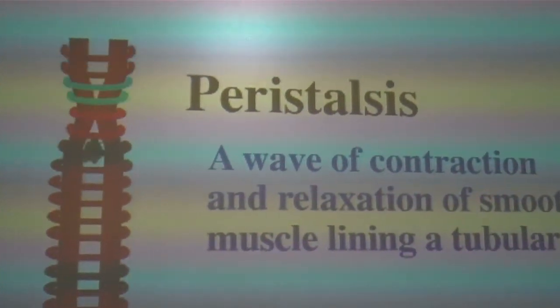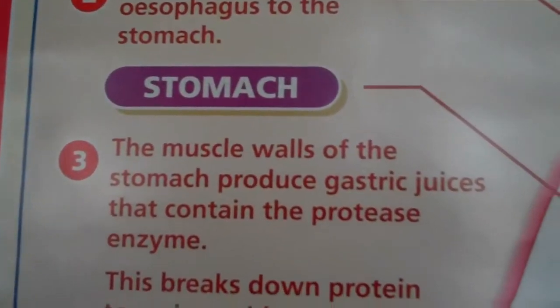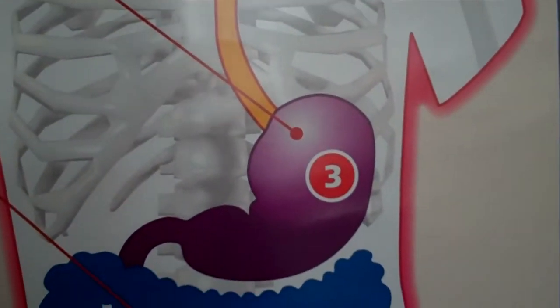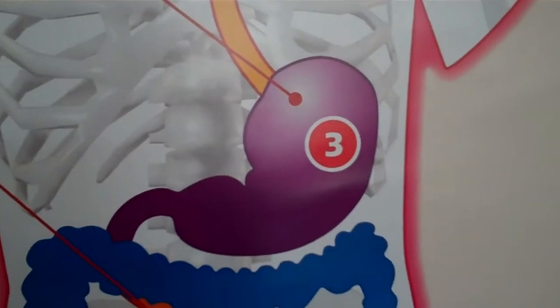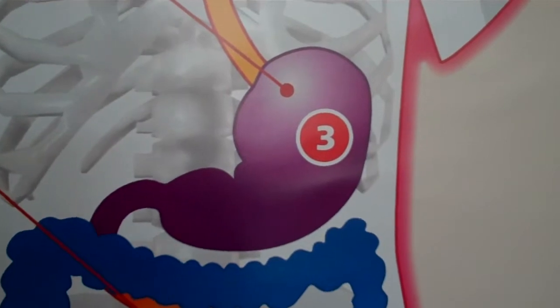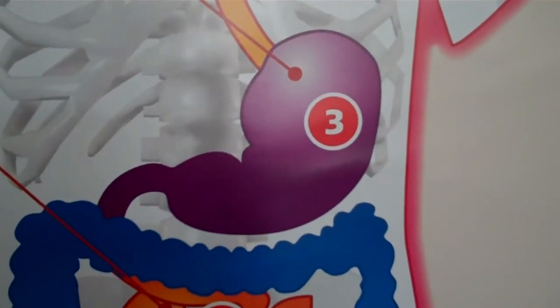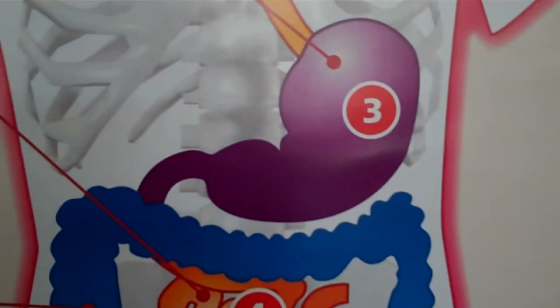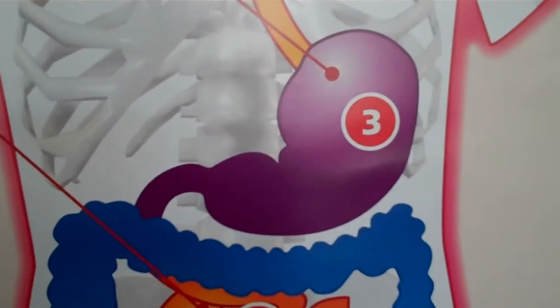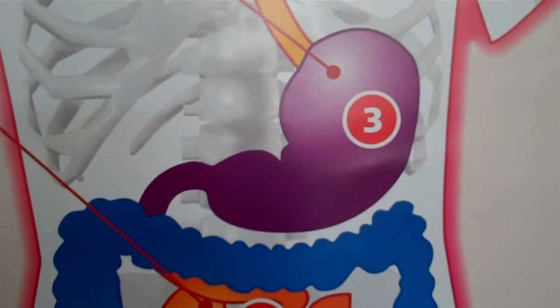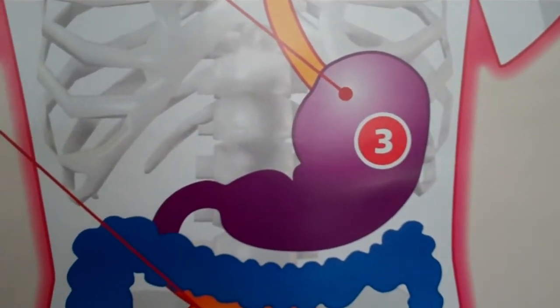So this is peristalsis. Okay, we're now going to look at the stomach. So here is our stomach. Again, we have mechanical digestion taking place. Again, mechanical digestion in the mouth involves the teeth breaking up the food into smaller bits. In the stomach is a muscle, and it squeezes the food and sort of turns it into mush.